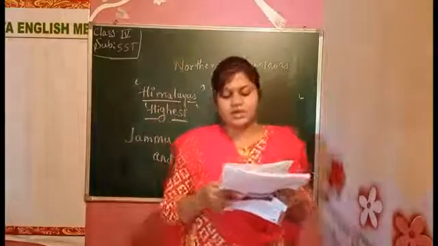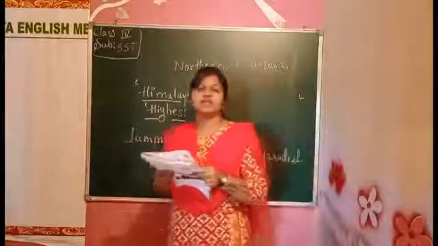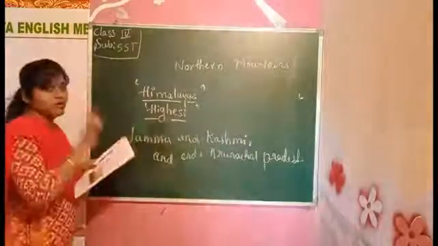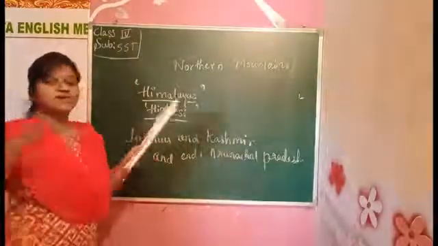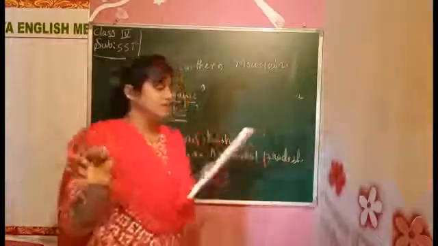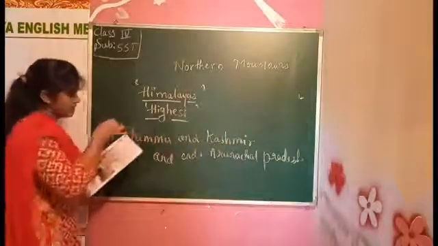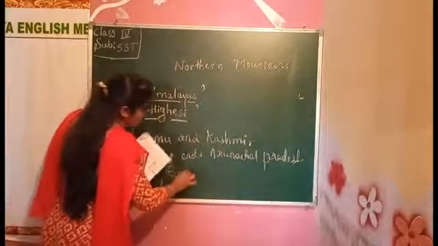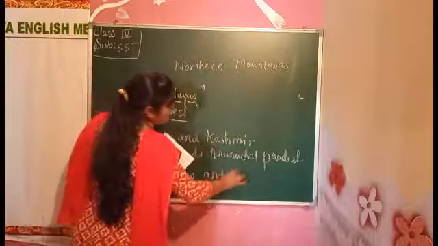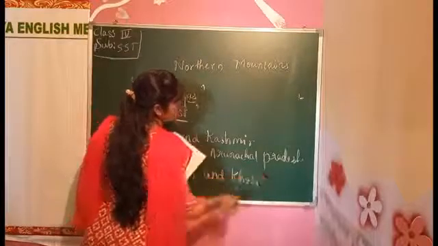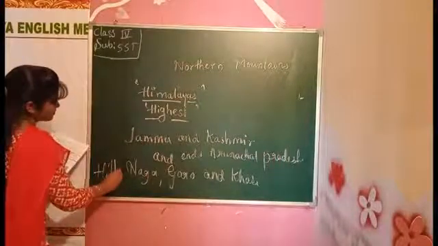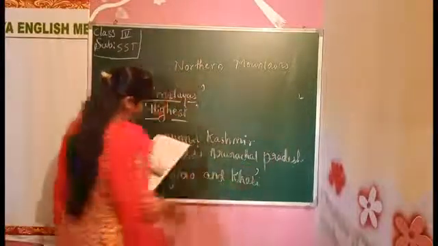The Naga, the Garo, and the Khasi hills are a part of this range. Which are some of the famous hills? Mountains are different, hills are different. The mountains are bigger than hills. Now, which are the most common hills there? Naga, Garo, and Khasi. You all have heard this name, Khasi. Yes, these are the famous hills there.